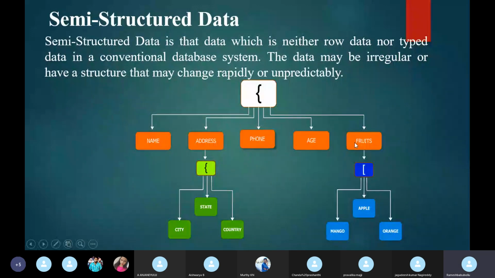In the address column, some sub-columns are there like state, city, country. If you have this kind of data, we call it semi-structured data. It looks like a structured format, but some of the columns have a semi-structured format.